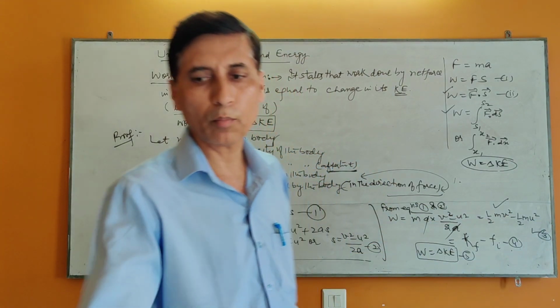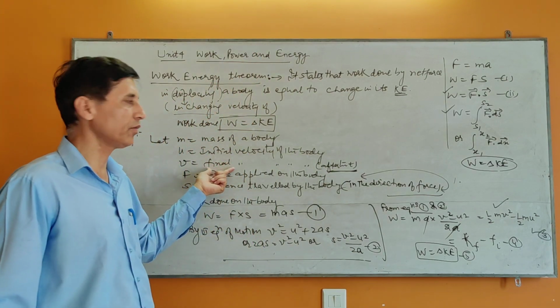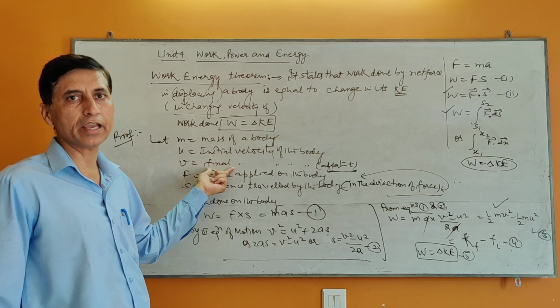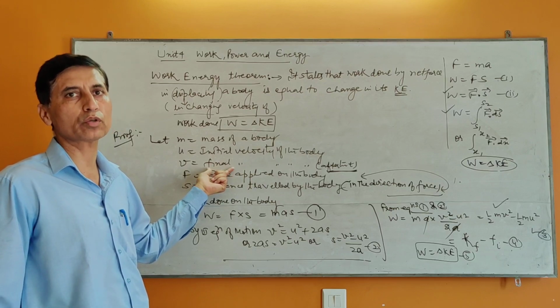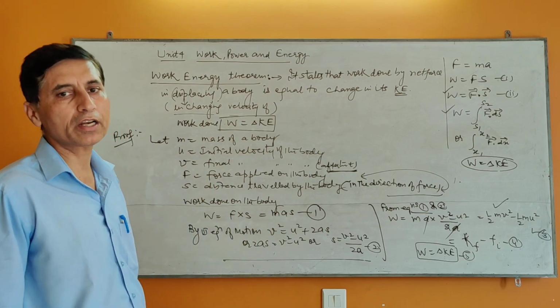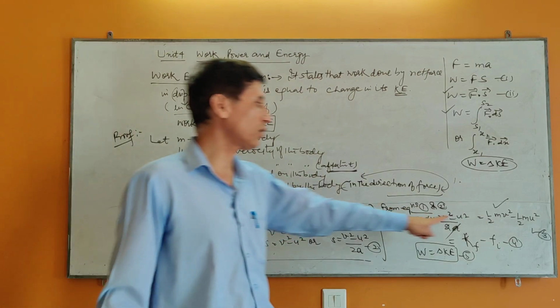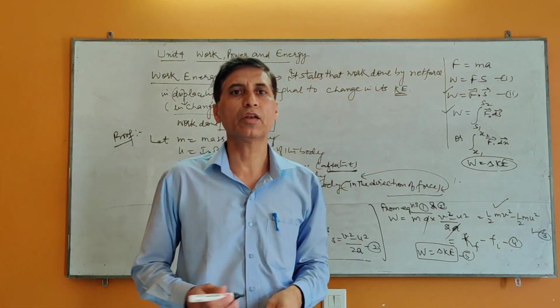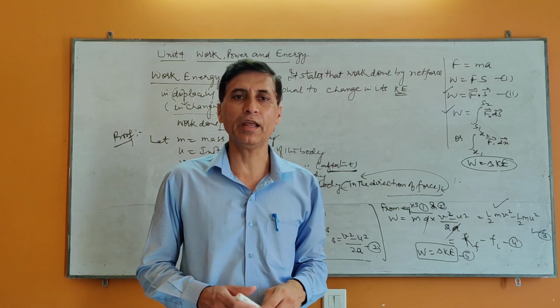If you want to prove the work energy theorem, we assume the body, let the body be moving with initial velocity u, which becomes v after some time when distance s is traveled under the application of force F which produces acceleration a. And if the body is at rest, then this work done appears in the form of kinetic energy. And once the body is in the state of motion, then we can say it is change in kinetic energy.